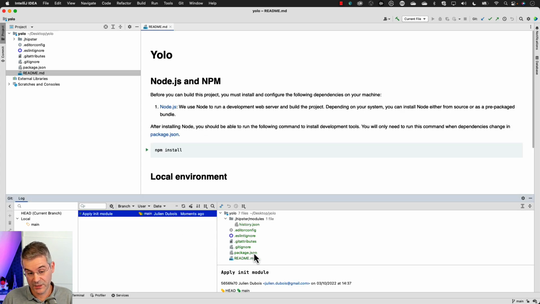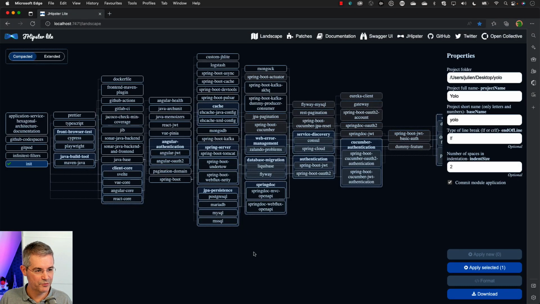With those few files which have been added, we can see that now we can build our project step by step, and we've got a Git history. We'll come back to that in a moment. Now let's build something a little bit more concrete than just initializing the project. I want to create a Spring Boot project.